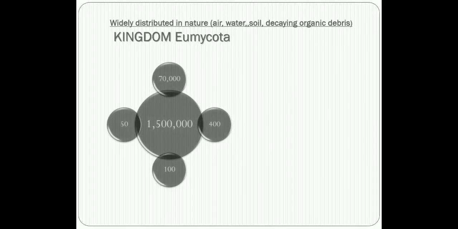Now, if you roughly take a guess of how many fungi are present, you will know that there are more than 1.5 crores of fungi which are usually present. And out of this innumerable number of fungi which are distributed widely in nature, 70,000 of them have been clearly documented with their morphological forms and the diagnostic techniques. Out of the 70,000 fungal species, 400 of them are usually known to cause human infections.